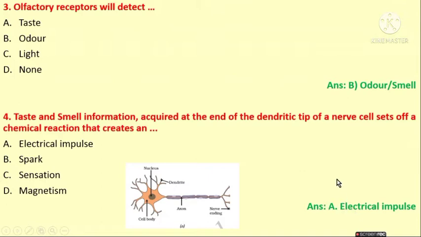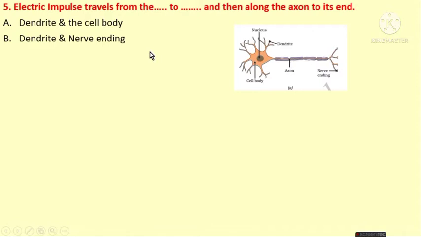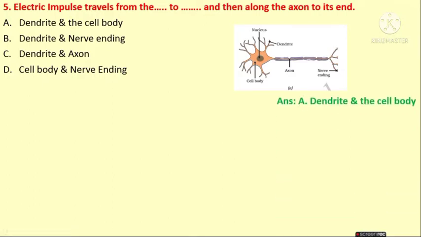The next question is: electrical impulse travels from dendrite to the cell body. From this figure we know, from the dash to the dash, and then along the axon to its end. What is the answer for this? Let's see the options: dendrite and the cell body, dendrite and the nerve ending, dendrite and the axon, cell body and nerve ending. Then guess what is the answer? Yes, it is option A, dendrite and the cell body.